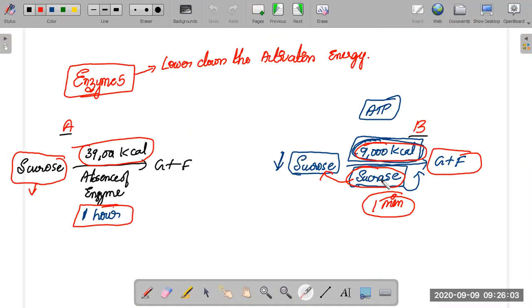Activation energy, no need to worry, that topic will come in your chemistry again. In your first year syllabus you will have the activation energy topic. Instead of me, your chemistry sir will try to explain it clearly. Up to my topic, what I have to explain is what is going to happen in the presence of enzymes, case A and case B.